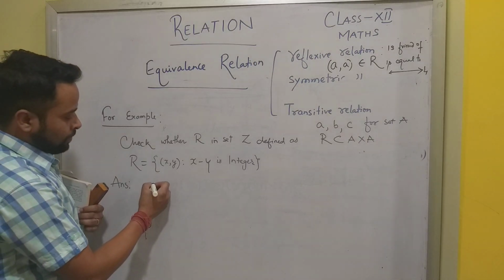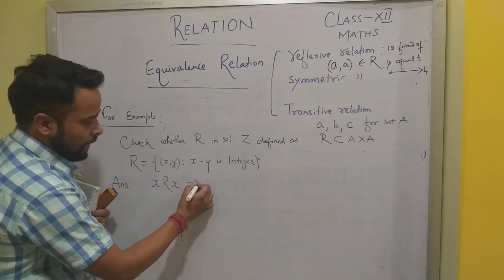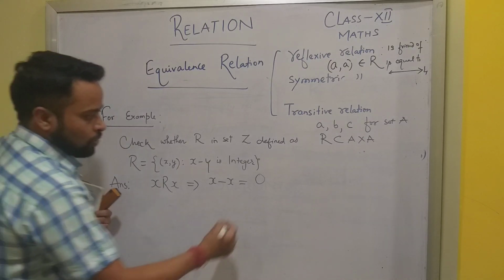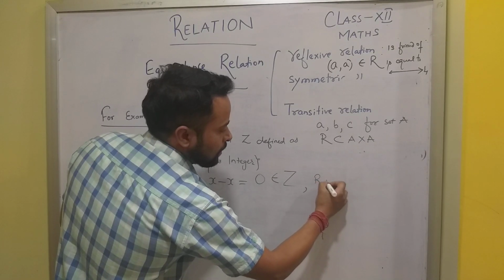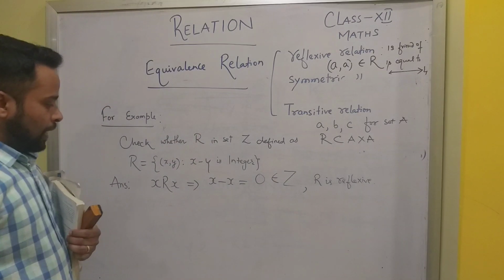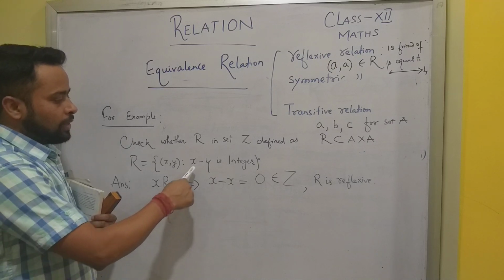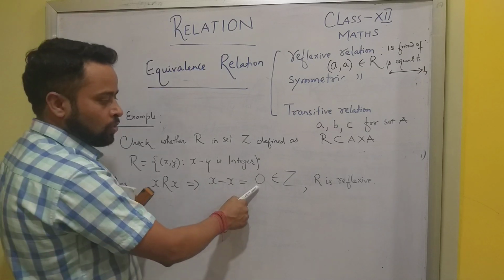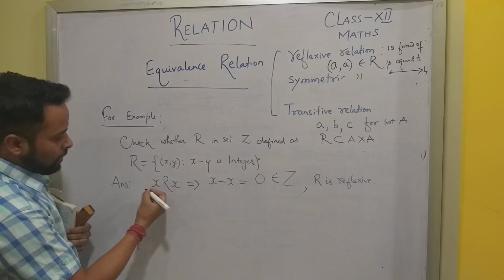We know that for reflexive I have to check x related to x such that x minus x will give me 0, and 0 belongs to integers, so R is reflexive. Again I repeat, when I find reflexive I find relation of x with x only, and the relation is x minus y has to be integer. I subtracted x with x, I got 0 and it is integer. Yes, it is reflexive.